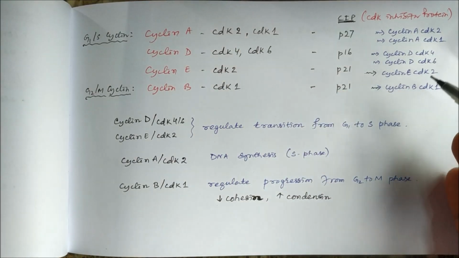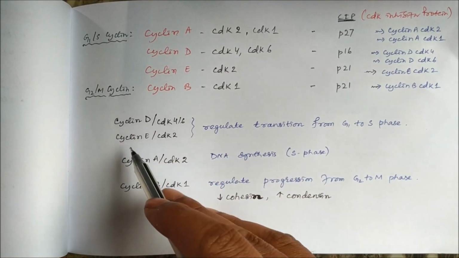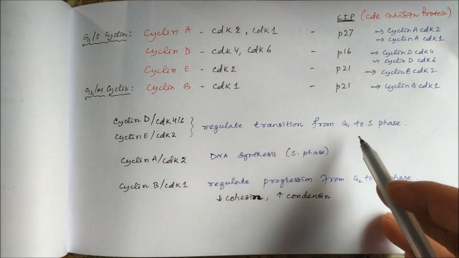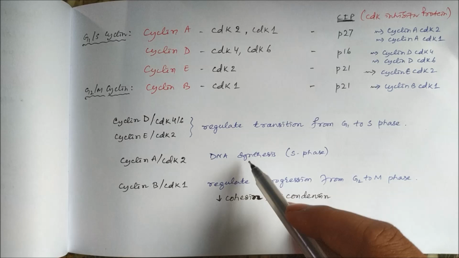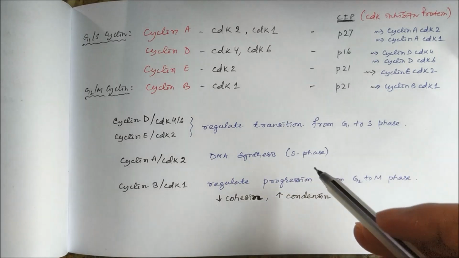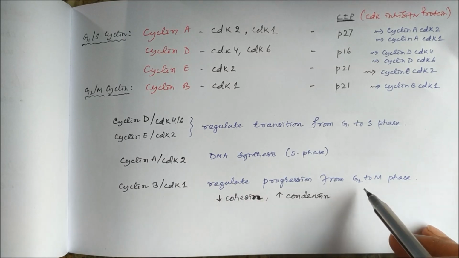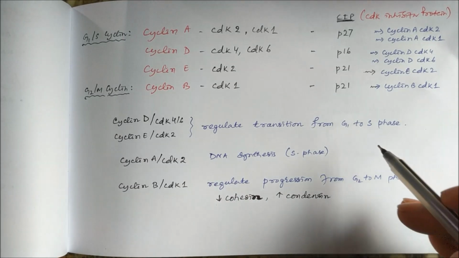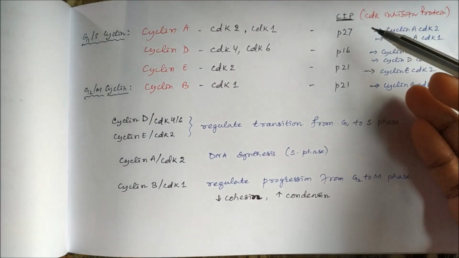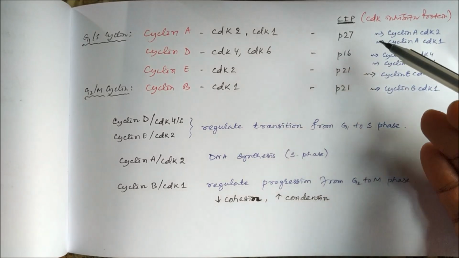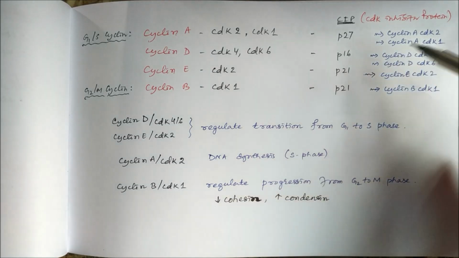Cyclin D with CDK4 or 6, and cyclin E with CDK2 regulate transition from G1 to S phase. Cyclin A with CDK2 is responsible for DNA synthesis and regulates the S phase. Cyclin B-CDK1 complex regulates progression from G2 to M phase.